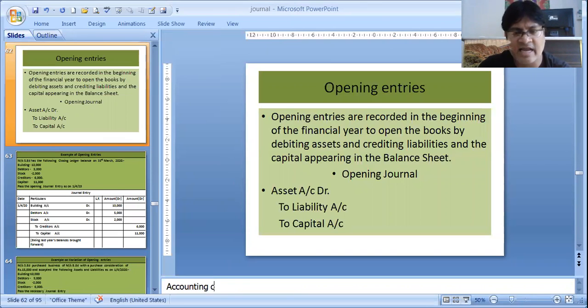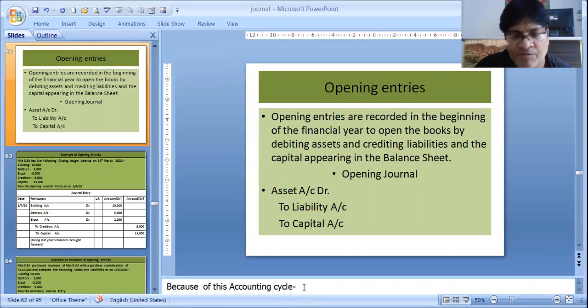Accounting cycle states that whatever transactions we close this year need to be opened the next year. And because of this accounting cycle, we have the opening journal entries to maintain the accounting cycle.